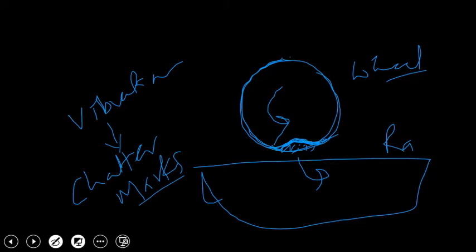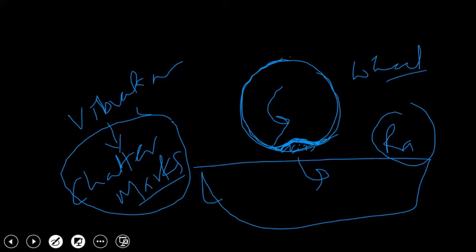Chatter marks are nothing but the marks that are going to occur on the work surface because of vibrations in the machine tools. This increase in roughness value or appearance of the chatter marks is not desirable.